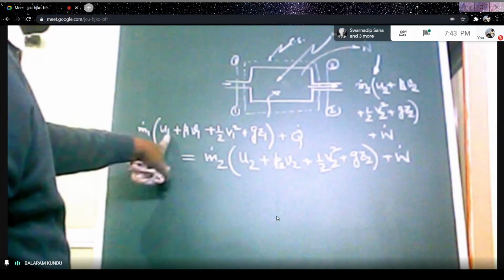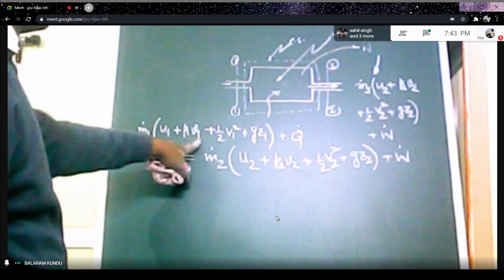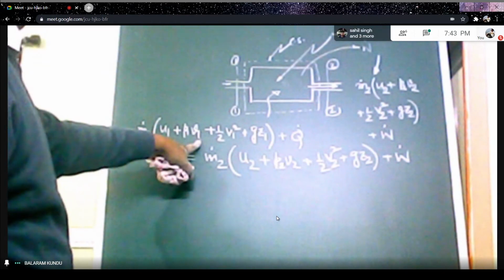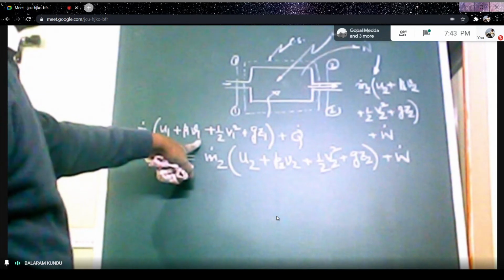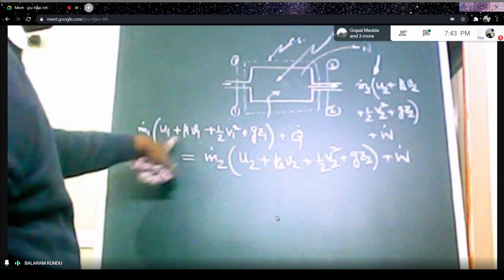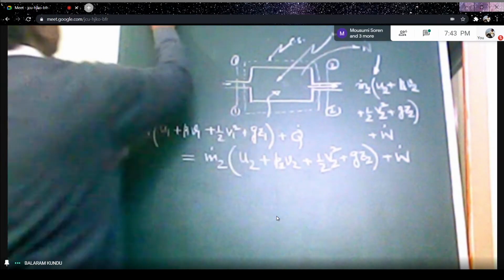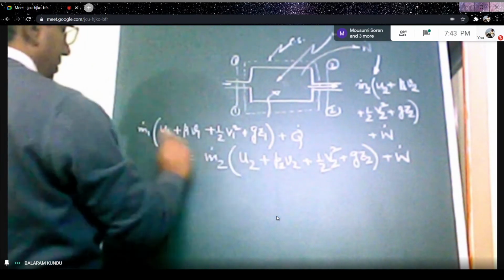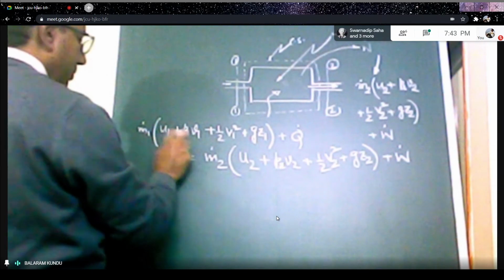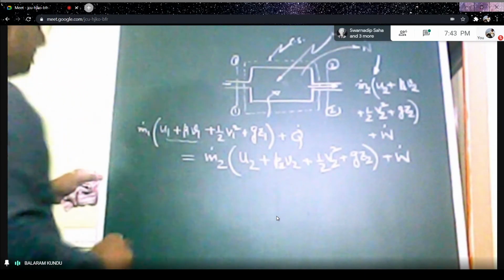You know U1 plus P1 V1 is the specific enthalpy at the inlet, which you can denote as H1.